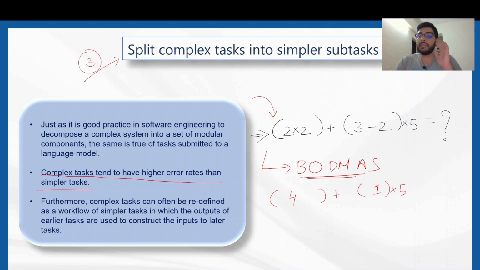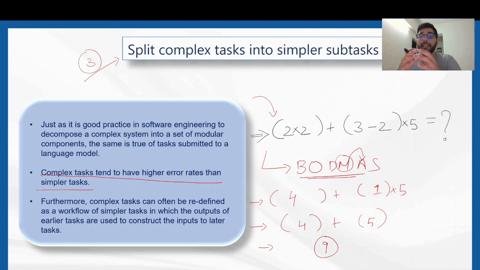Then the second subtask would be 4 plus, and then it will multiply, because multiplication comes before addition. It will do 1 into 5, that is 5, and then it will go for the addition of 4 and 5, that is 9. We are breaking the complex task assigned to the generative AI model into simpler subtasks using BODMAS.